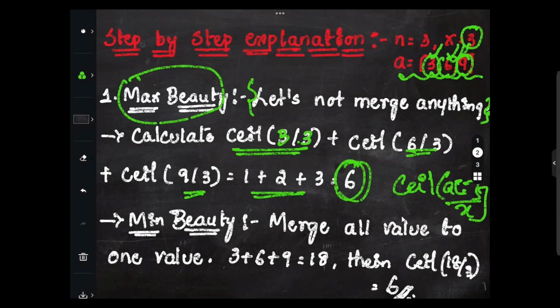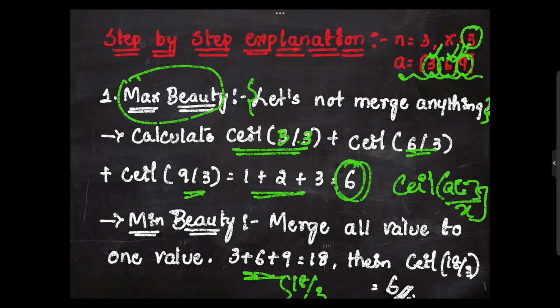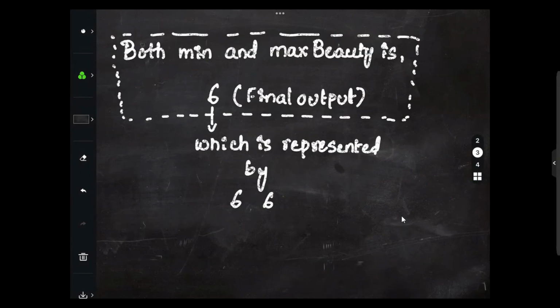So now let's come to the minimum beauty. Minimum beauty means we have to merge all the values into one value, and then we have to take the ceil of that value divided by x. So here we will not be going with the individual values. This will be 3 plus 6 plus 9, nothing but 9 plus 6, 15, 18. And x we have is 3. So 18 by 3 would lead to 6 as well. So minimum and max beauty both are 6 here.